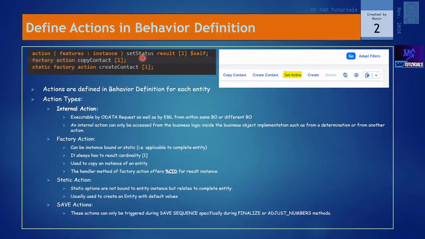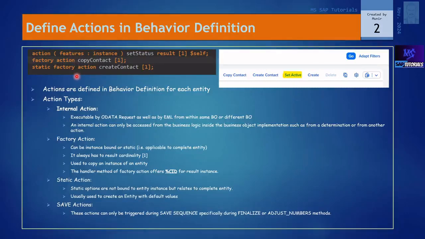In today's session, we will check on the remaining two types of actions, which are called factory actions and static factory actions.